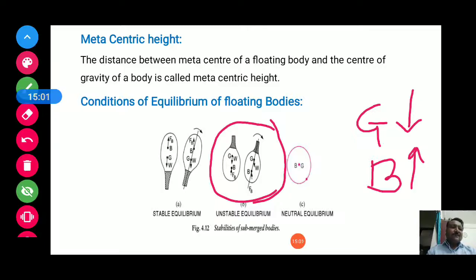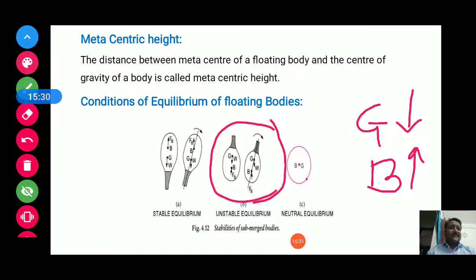Now if G is above B, and you provide angular displacement or oscillations to the body, it will not come back to its original equilibrium position, because the couple produced is not opposing, they are helping each other.